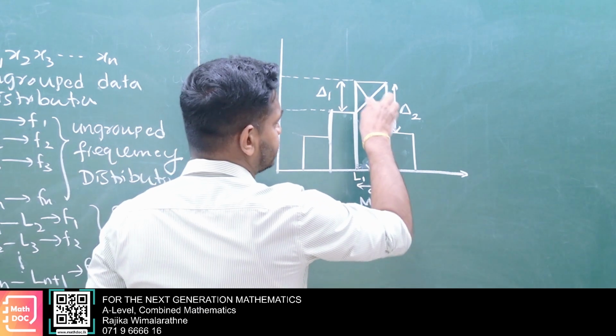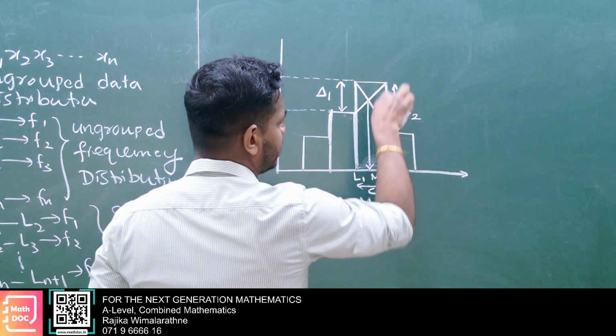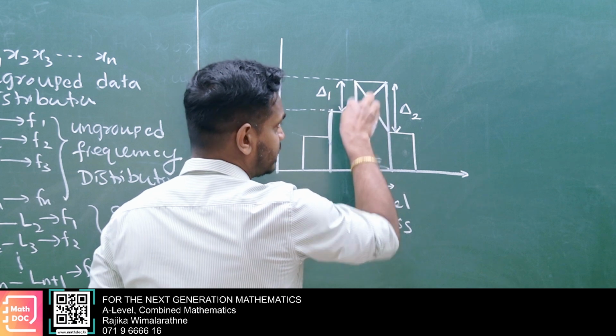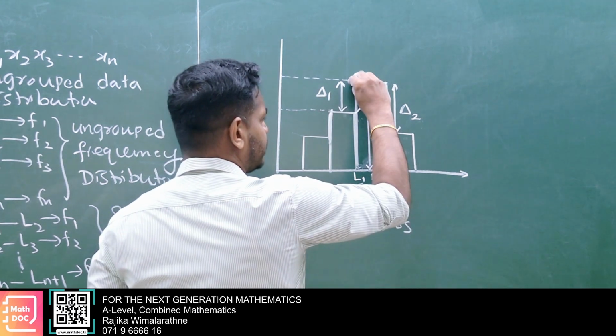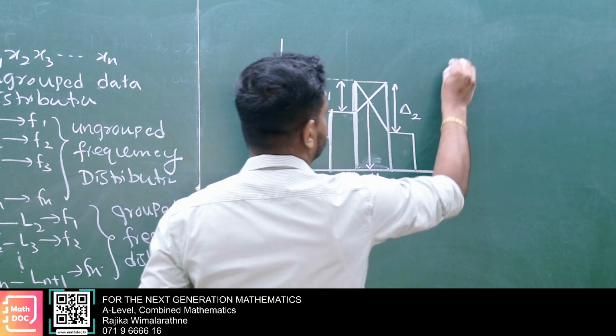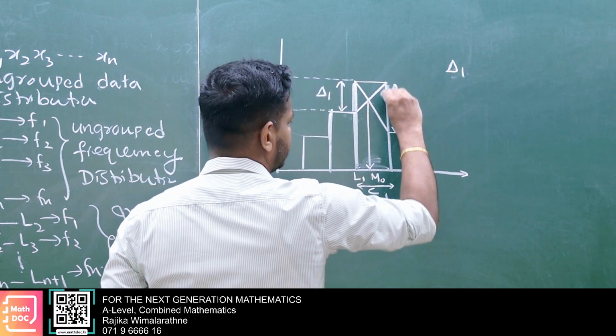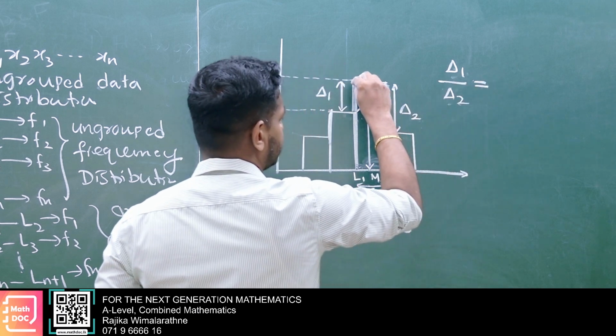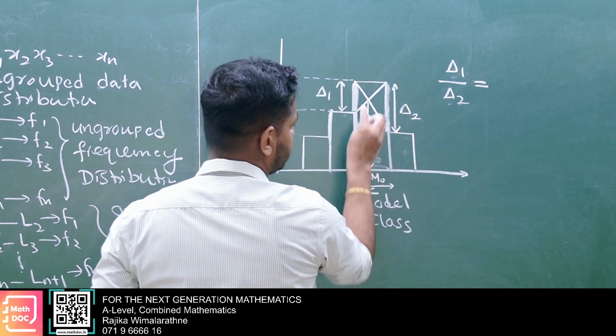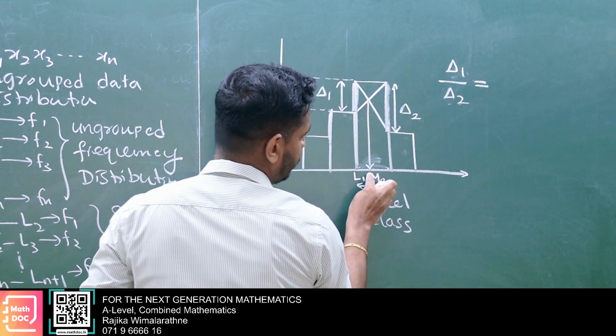Now when you consider this triangle and this triangle, these are similar triangles, no? Similar. Then delta 1 divided by delta 2 equals, here, this gap MO minus L1.